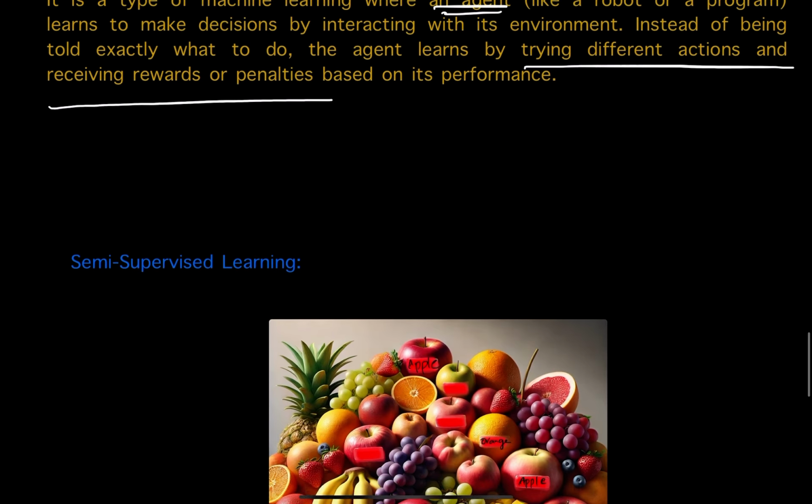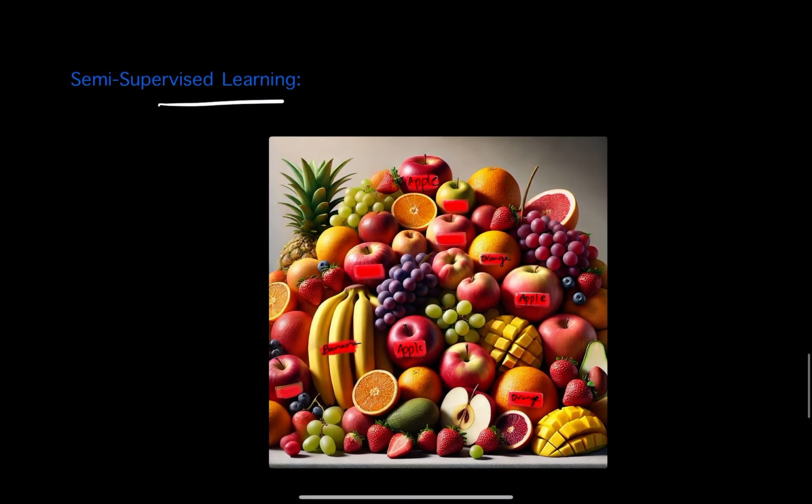We are having one more emerging learning system, that is semi-supervised. It is just like between supervised and unsupervised learning. Some data points will be labeled and some will be unlabeled. If you just look at this picture, you can see this clearly. Some fruits are labeled and some fruits are not labeled, right? So it is a combination of supervised and unsupervised learning. That is called semi-supervised learning.